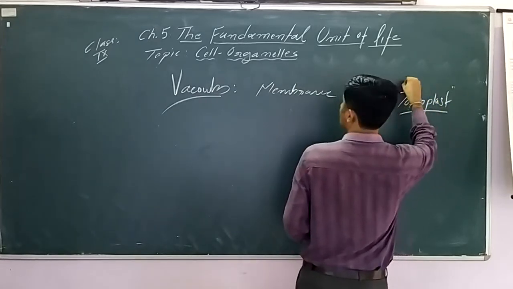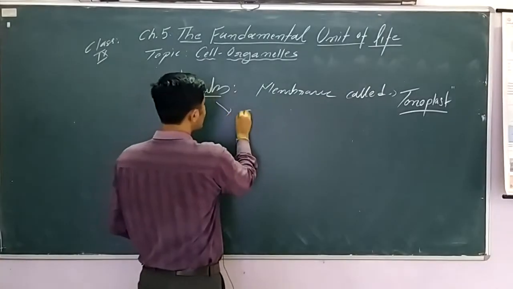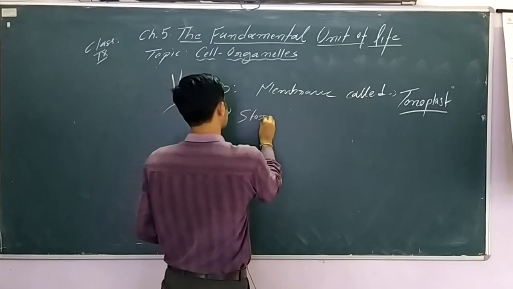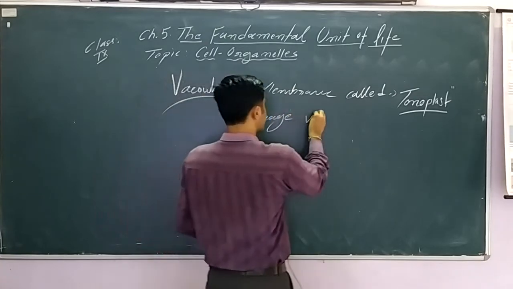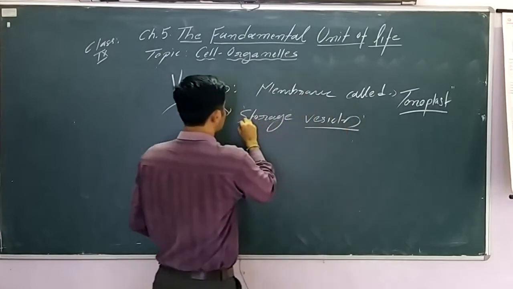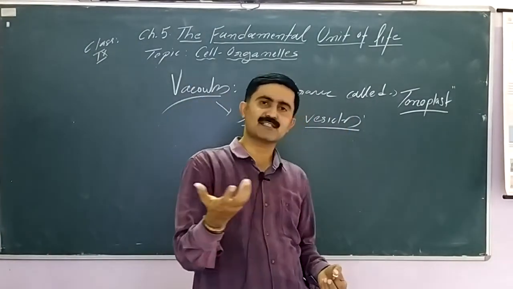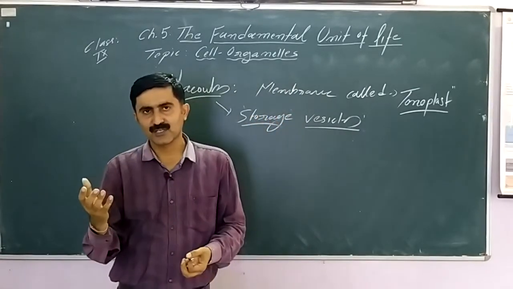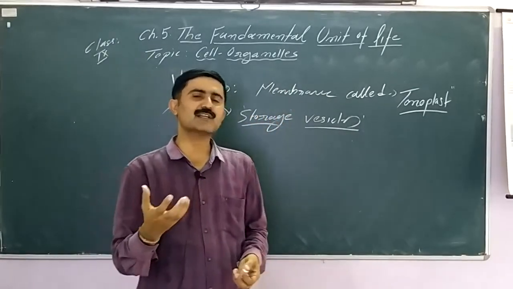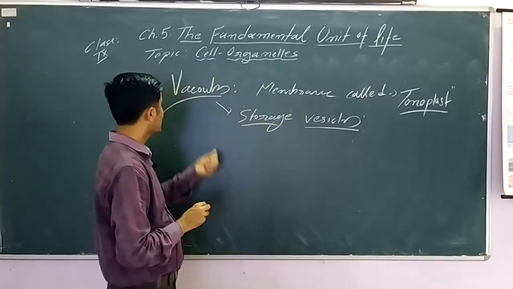Vacuoles are basically storage vesicles. We give different names. If they store food, these are called food vacuoles, with gas, gaseous vacuoles, oil vacuoles, and so on. So vacuoles are basically storage units of the cell. They help in storage of substances.